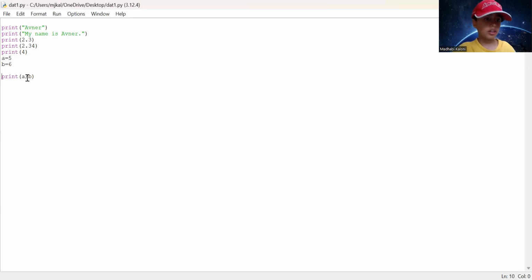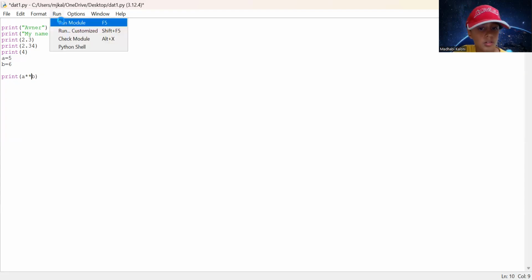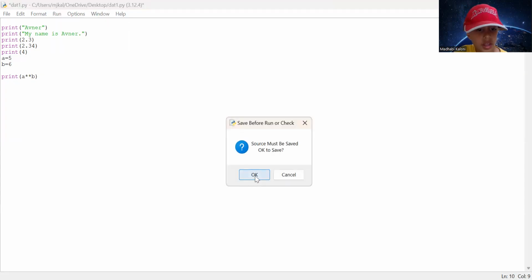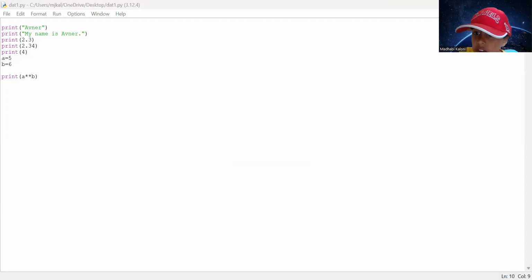See? Now let's say I want to do this, 2 stars. That means exponent, meaning 2 to the power of 3 equals 8, 10 to the power of 1, 2 to the power of 10, 10 to the power of 2. That's what it means. You can see that number clearly.